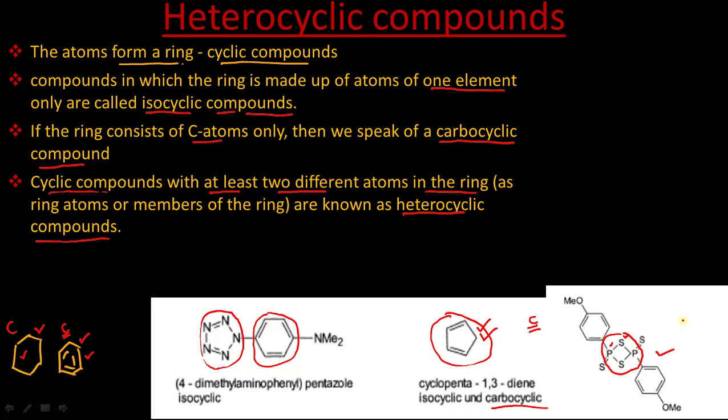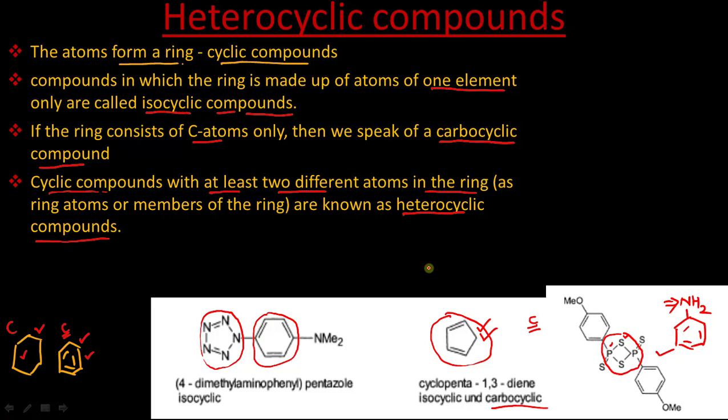And if I write a structure like this, NH2, aniline, this compound is not heterocyclic. Why? Because for a compound to be heterocyclic, it should contain different atoms in the ring. It contains nitrogen, but it is not a part of the ring, so it is not heterocyclic. For a compound to be heterocyclic, the two different atoms should be a part of the ring.